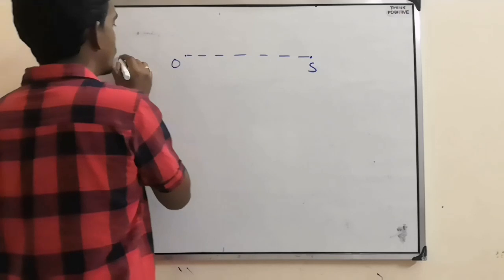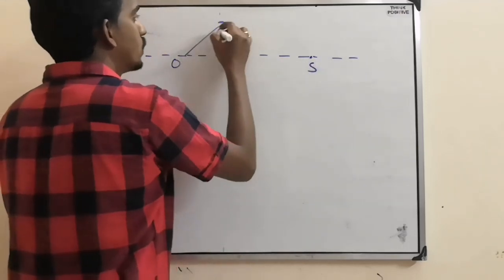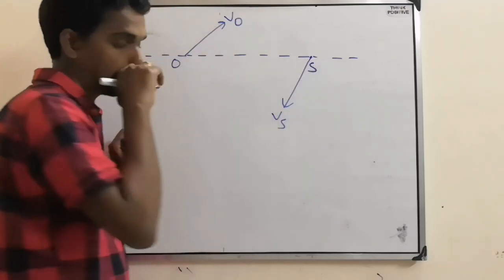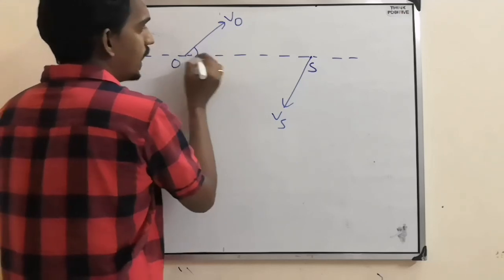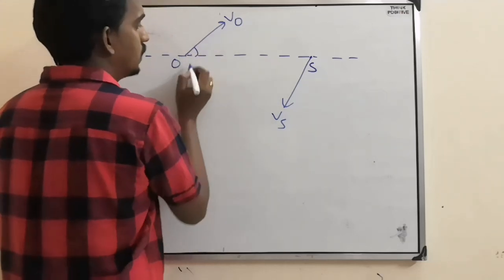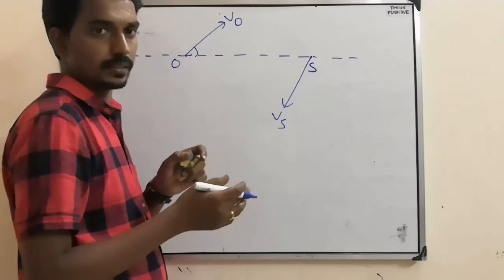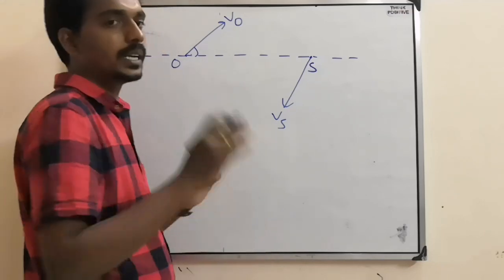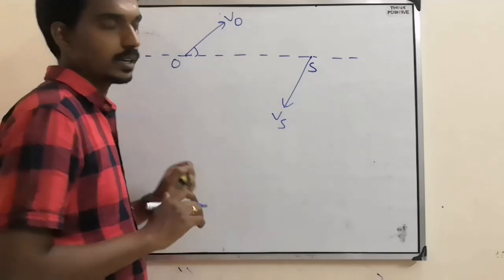This is the line joining them, and observer is going like this and source is going in another direction. So the line joining them, you consider at one particular instant, because at every instant it keeps on changing. So they will ask at one particular instant.